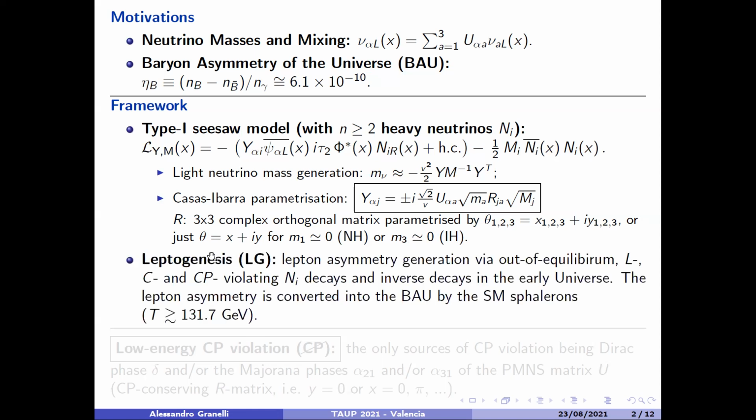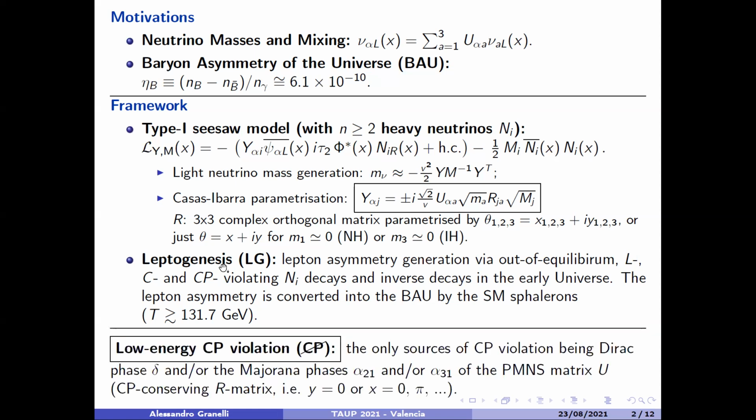Then the other piece of the framework is leptogenesis, that is the generation of a lepton asymmetry in the early universe thanks to the out of equilibrium lepton number violating and CP violating decays of the right-handed neutrinos and inverse decays. The so generated lepton asymmetry is then converted into a baryon asymmetry of the universe by the standard model sphalerons, which are effective above the electroweak scale.